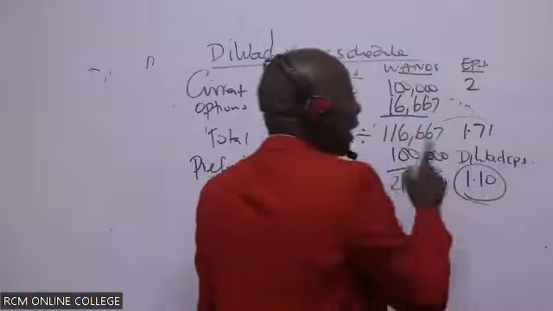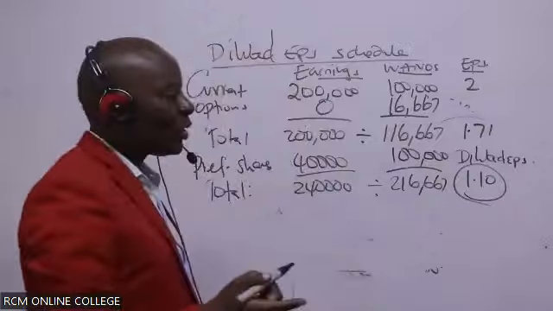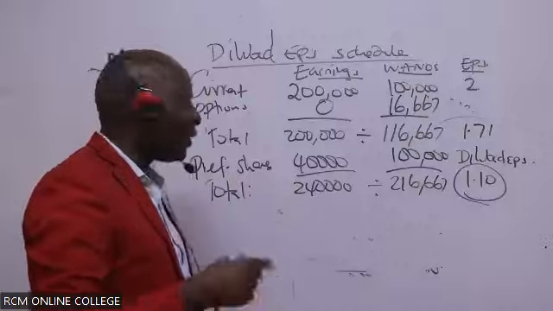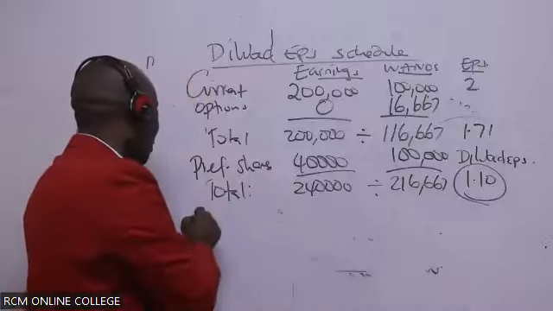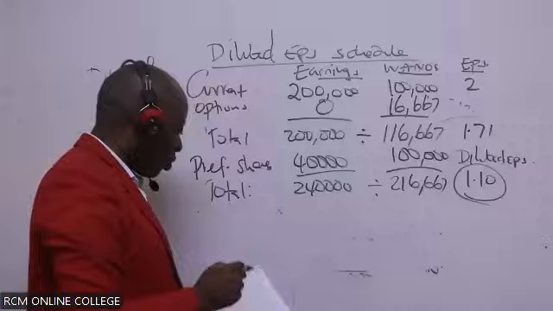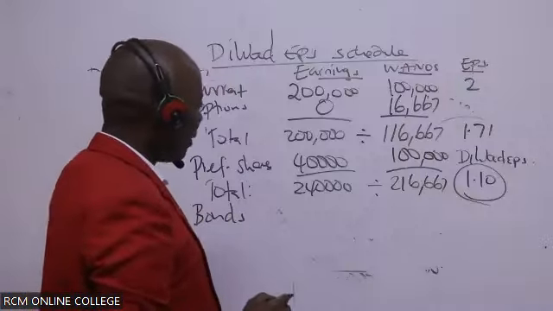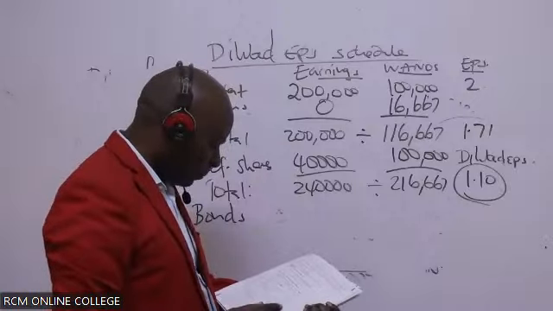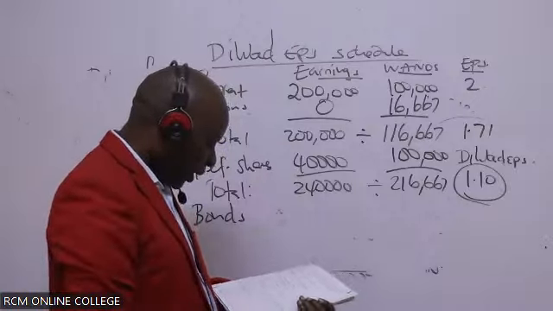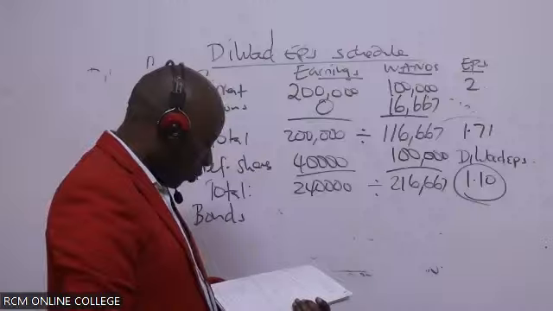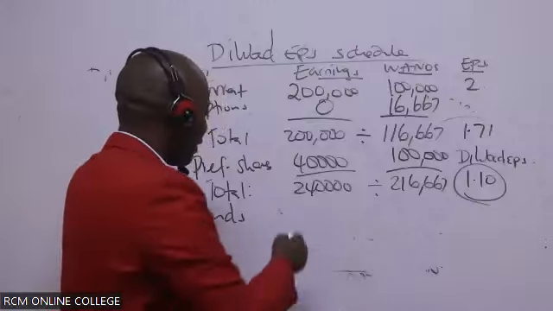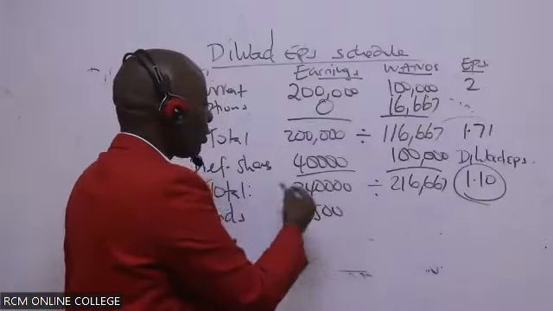I don't need to do the other one that I did, which is anti-dilutive. But if you bring, for example, bonds, are you able to give me the earnings of the bonds? Were they 10,500?